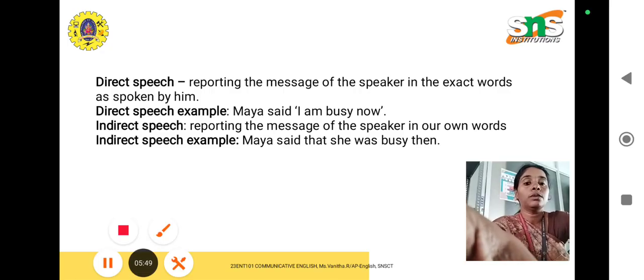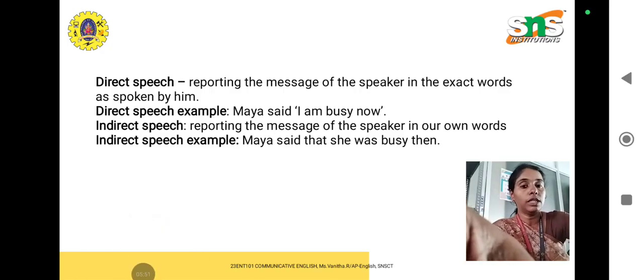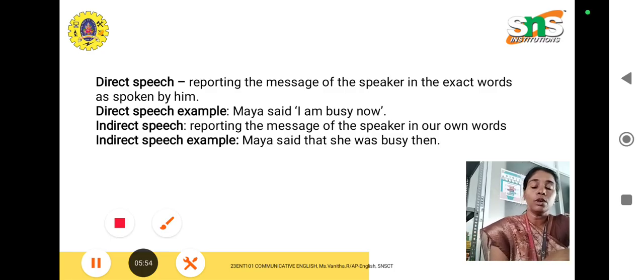So that is all about direct and indirect speech. We have shared a few rules.